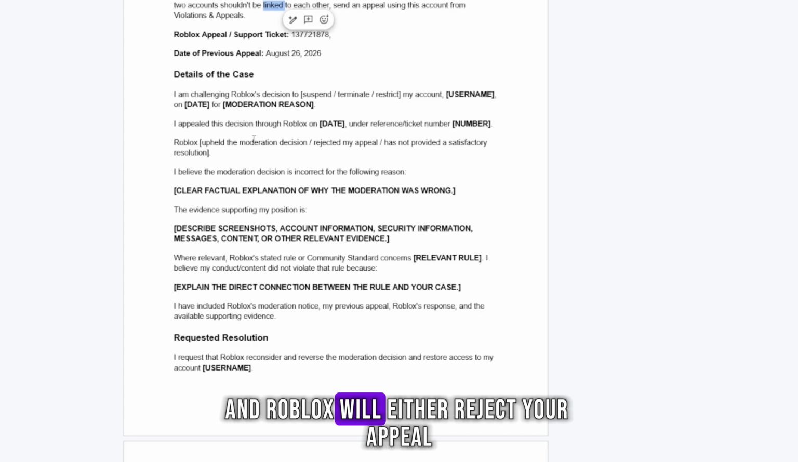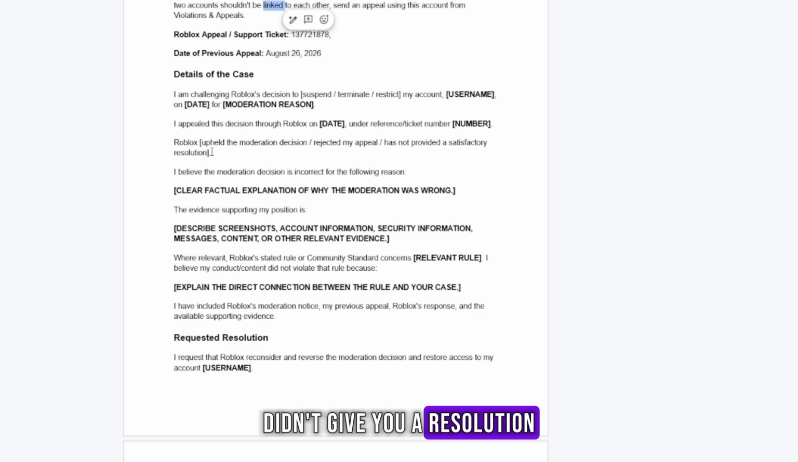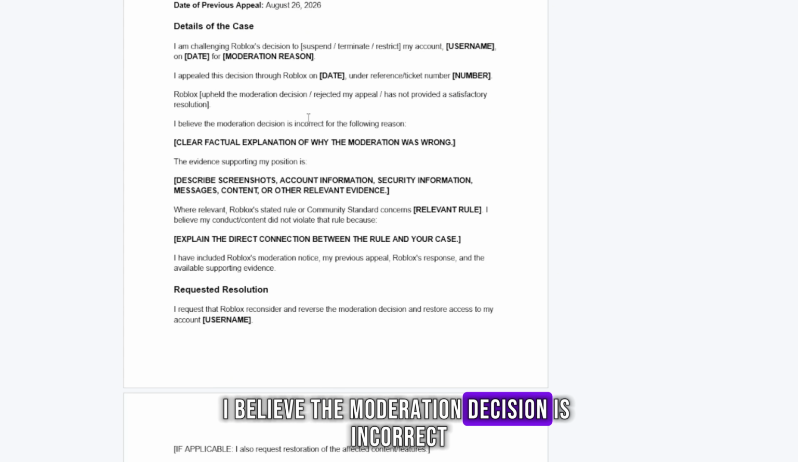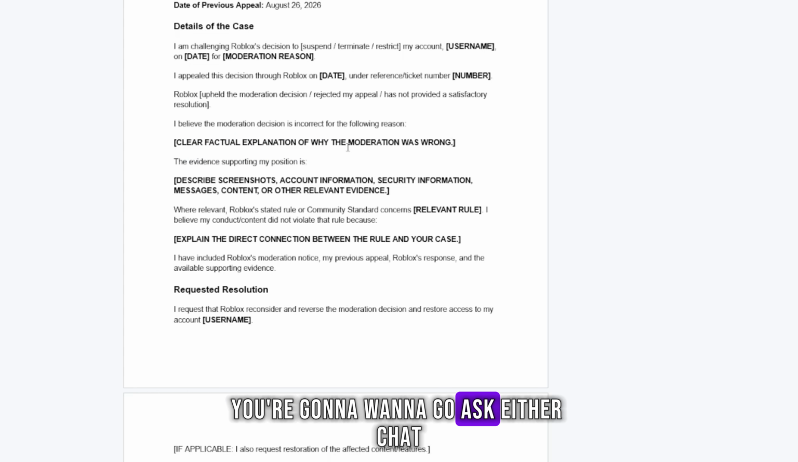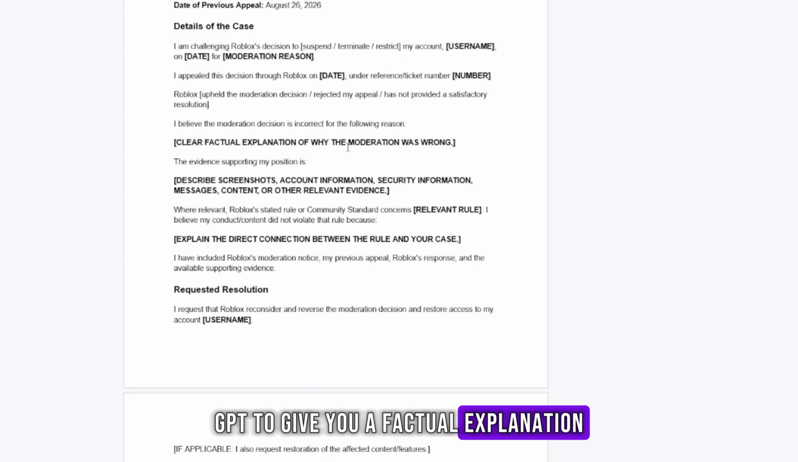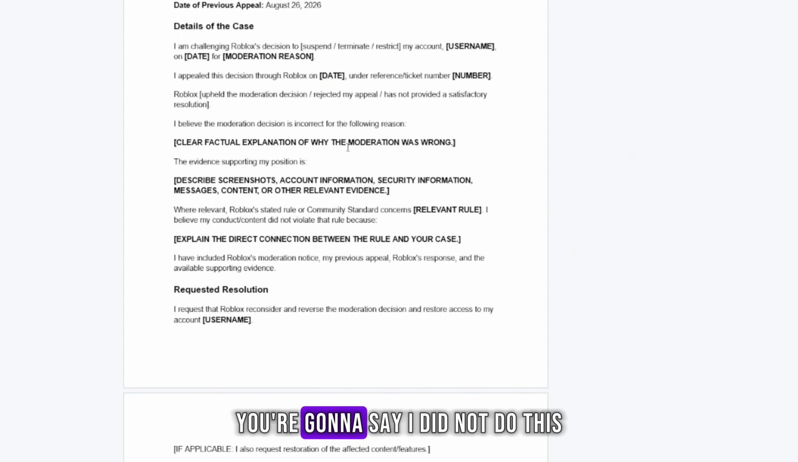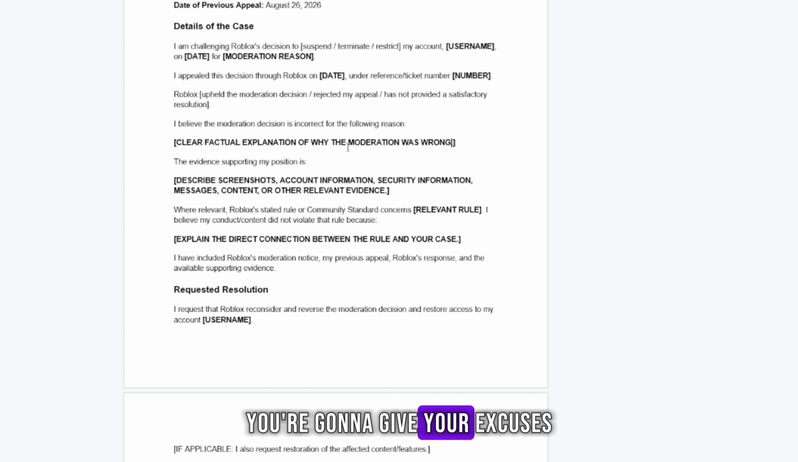And Roblox will either reject your appeal, not give you a resolution, or uphold the moderation decision. Pick one. I believe the moderation decision is incorrect for the following reason. You're going to give an explanation. You're going to want to ask ChatGPT to give you a factual explanation, or you're going to explain it yourself. You're going to say, I did not do this. I was not here. You're going to give your excuses.